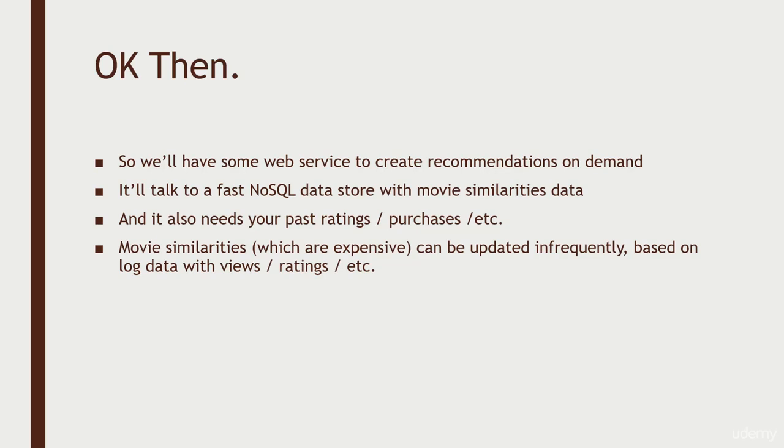So, where are we at? We're going to build some web service to put these components together. So, speaking in terms of our system, what we're going to build is some sort of a fast data store to retrieve the movie similarities data. So that service will need the relationships between movies, and that data can be updated infrequently, but it needs to be available very quickly when it's called upon. We're also going to need to have fast access to your past ratings and purchases. So we need to get up to the second data about stuff that you've rated and bought in the past so that we can use that as the input for our movie recommendations.